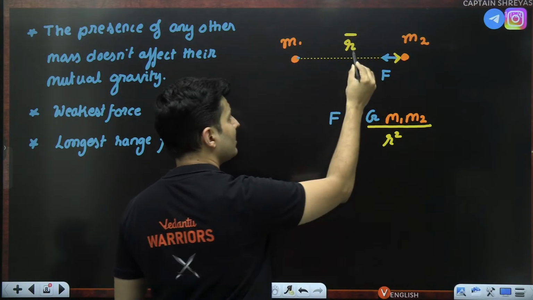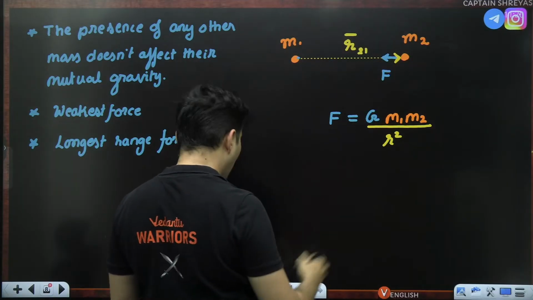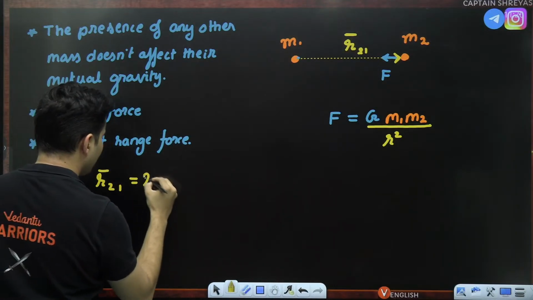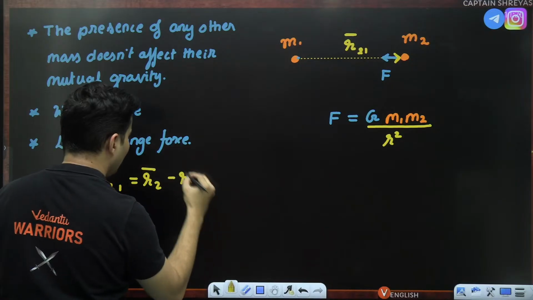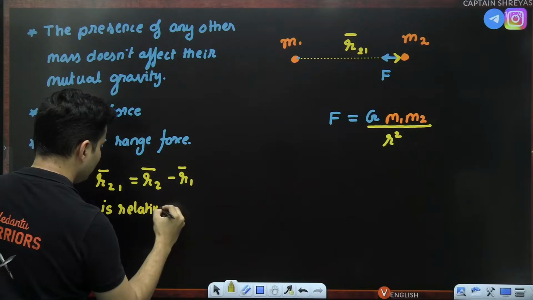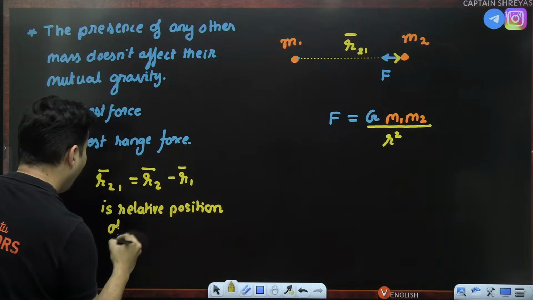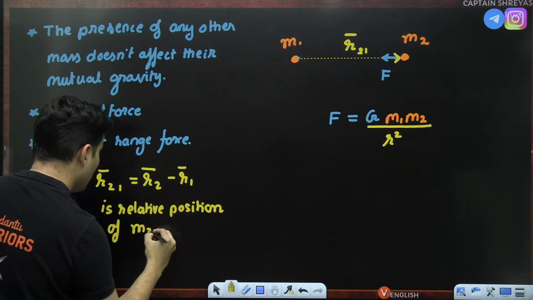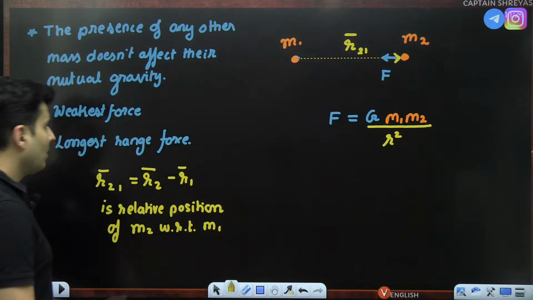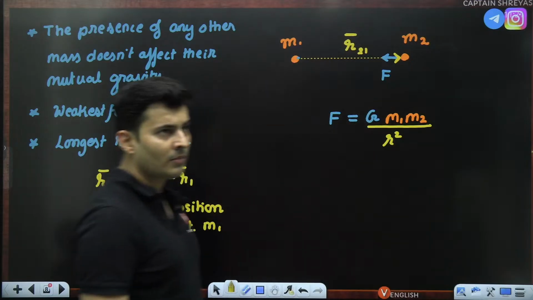So R is basically written down as R21, which is R2 minus R1, the relative position of mass number 2 with respect to mass number 1. That is R21.